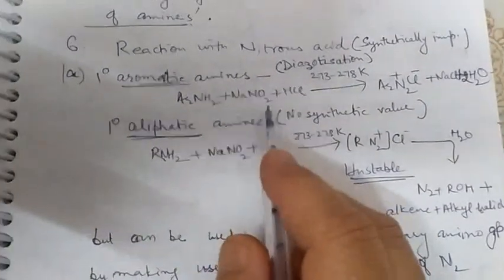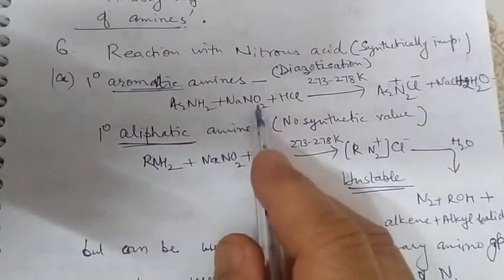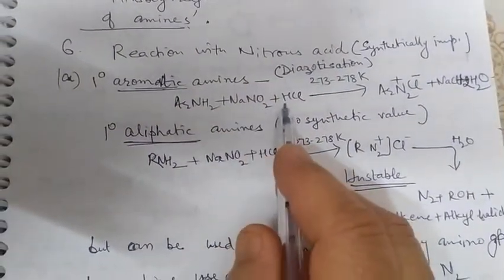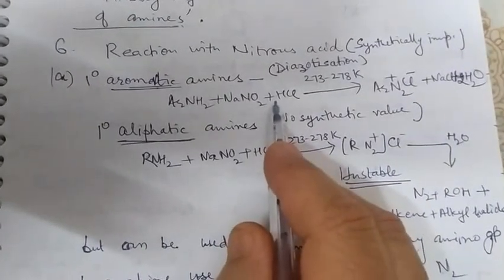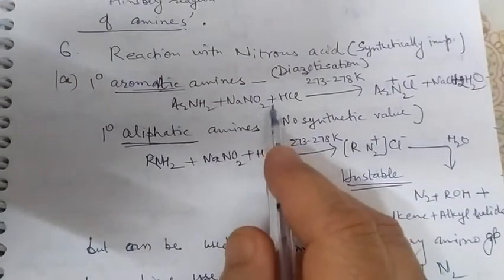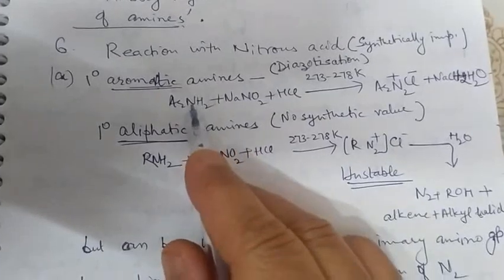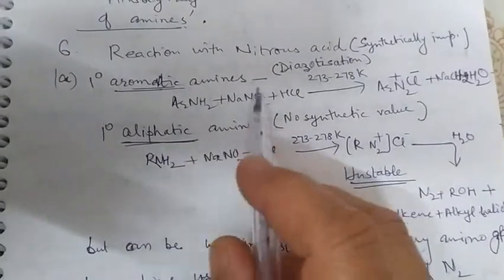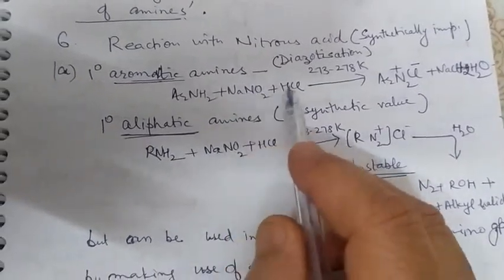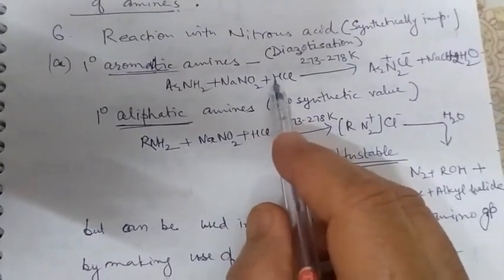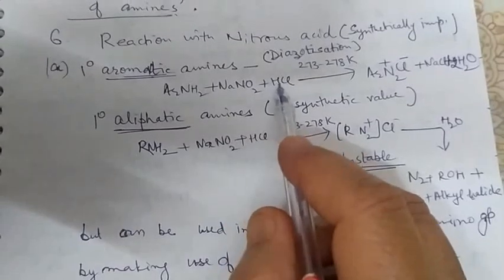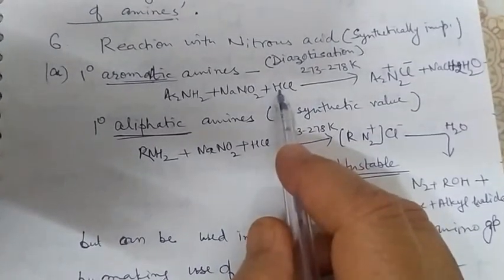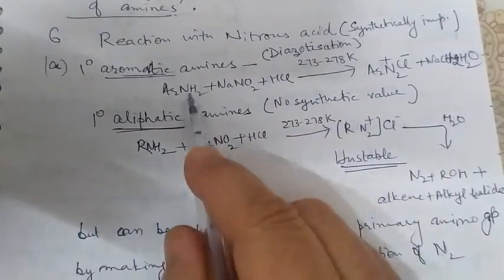Nitrous acid is not stable. It is formed in situ, which means in the reaction mixture itself, where the aniline or any aryl amine is added. NaNO2 and HCl are the precursors of nitrous acid. They produce HNO2.